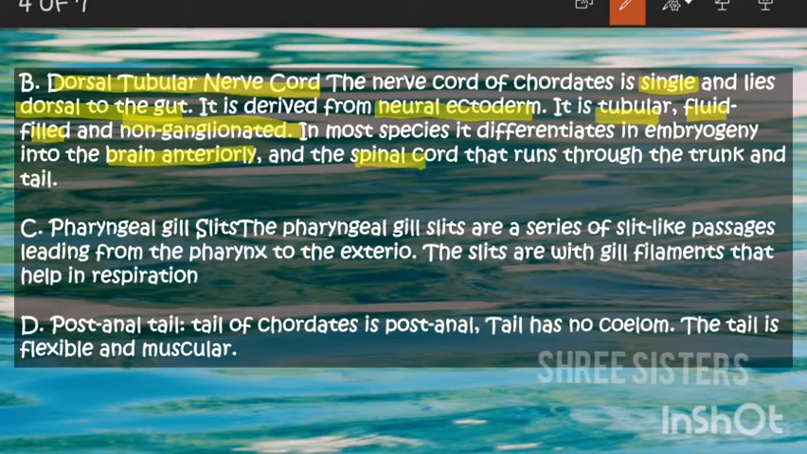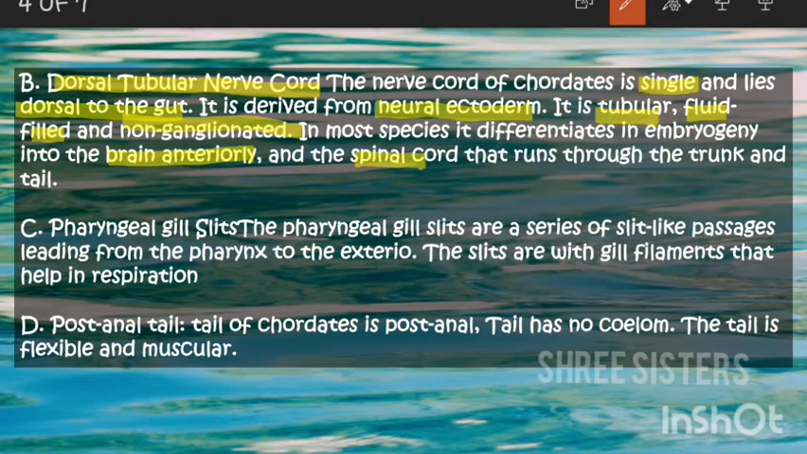So the nervous system will run from the brain to the tailbone of ours. For humans it is there, and for all other chordates it will be the same. It will get differentiated from the brain to the spinal cord, to the tail and the trunk, as it grows after the embryonic stage.